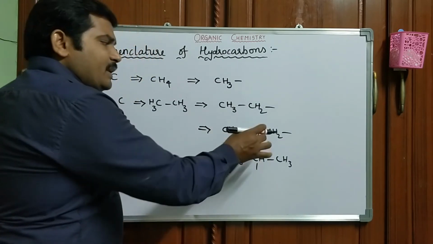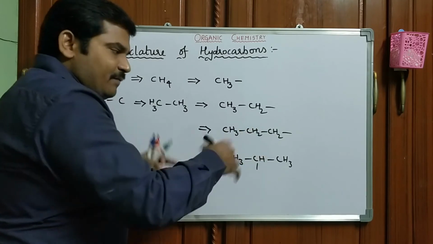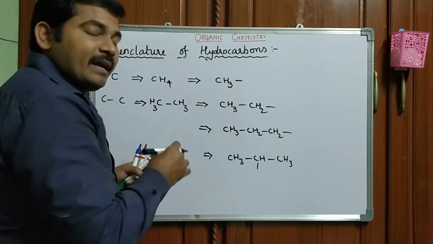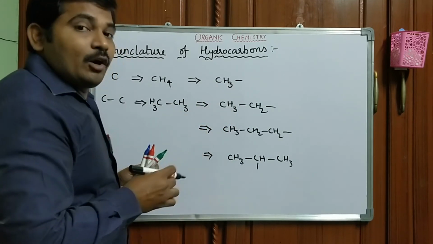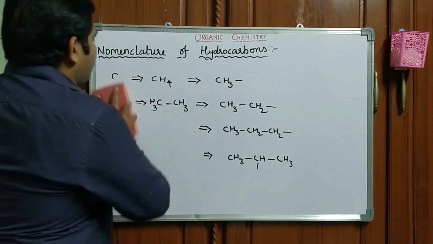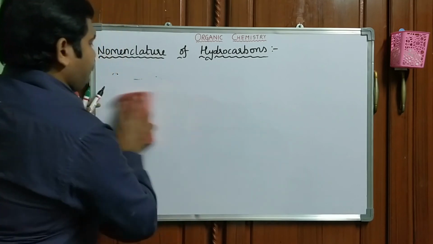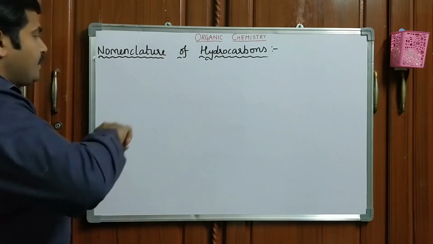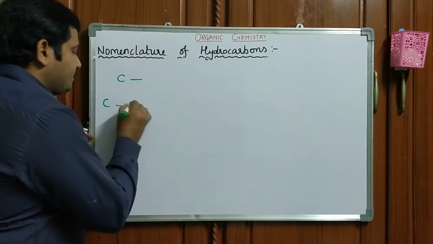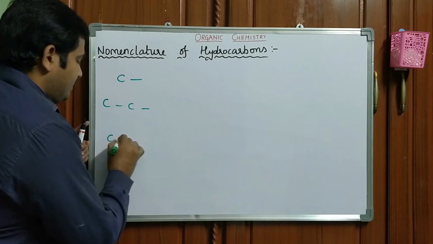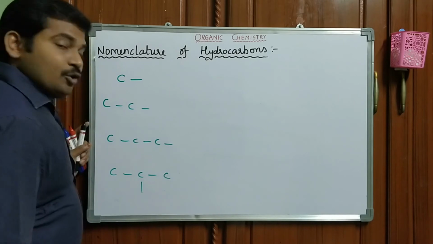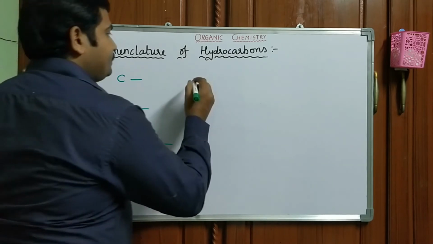Every time filling the carbon valency with hydrogen is somewhat difficult. Instead, you can write it in the skeleton format or Natta representations. For example, what is this radical name? Methyl, ethyl, propyl. 2-propyl or isopropyl.